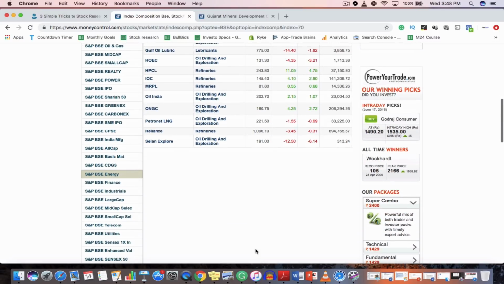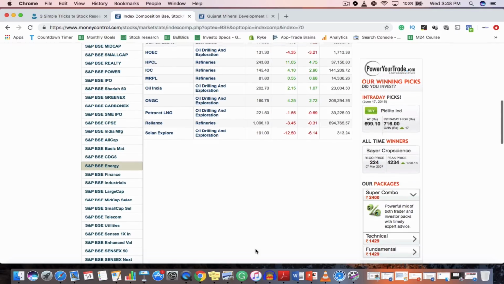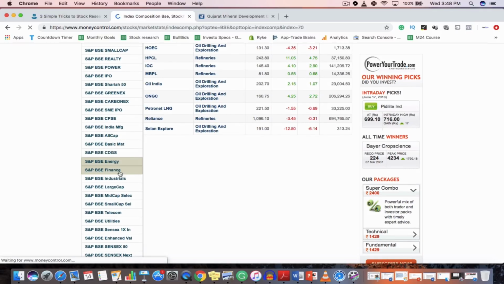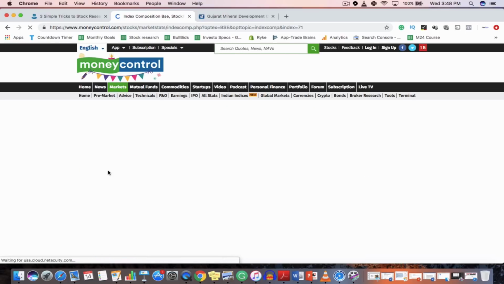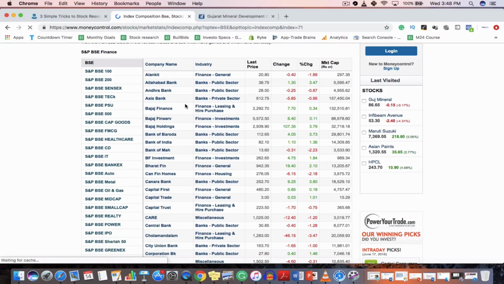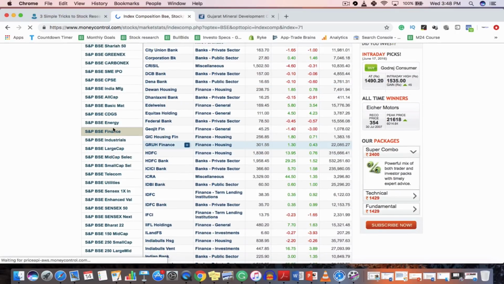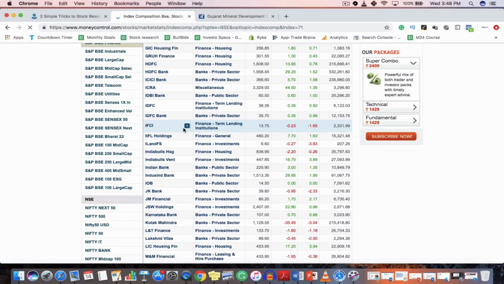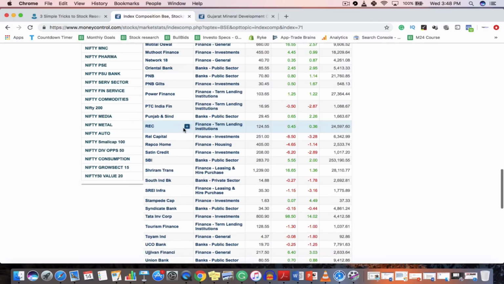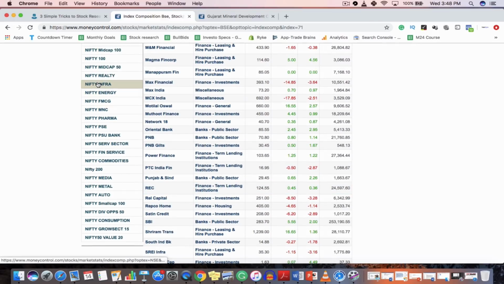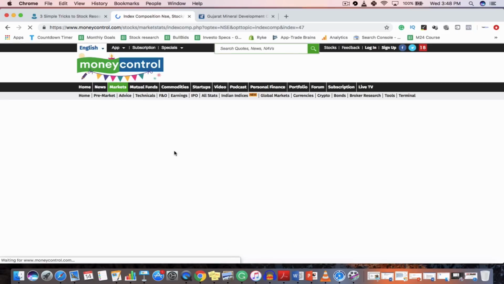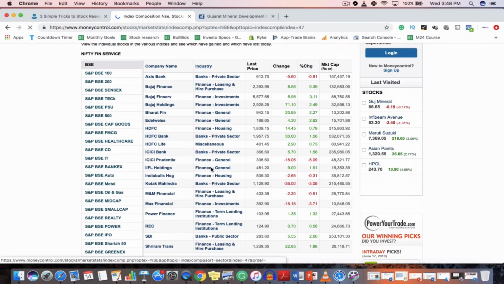Similarly, let's say you want to invest in any other particular industry, let's say the finance industry, so you can click on S&P BSE Finance, and here you will get a list of all the finance companies. Now the thing is that this index is showing both banks and financial services, and that's why the list is a little bigger. However, if you go to Nifty and look at Nifty Finance, Nifty Fin Services, this index will be a little smaller. So again, you will get a list of all the companies in a particular industry. Overall, this is a very simple strategy for beginners to start researching stocks.